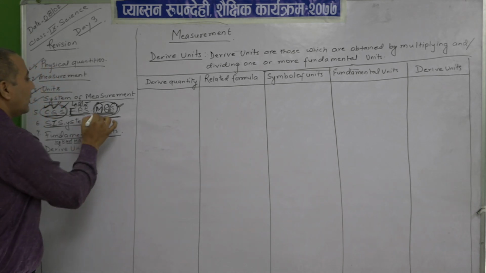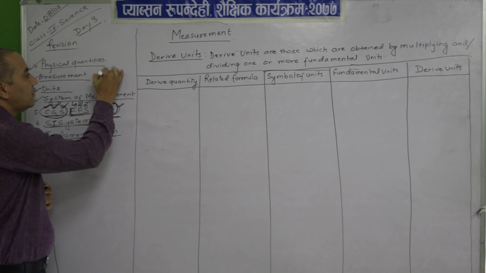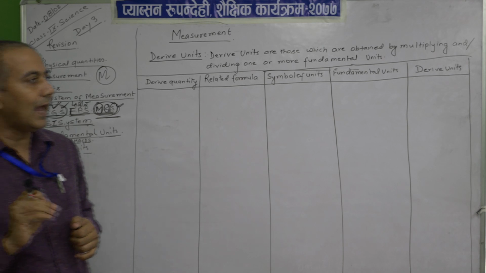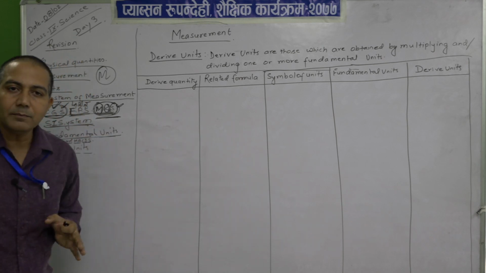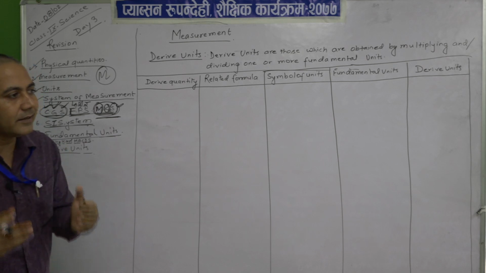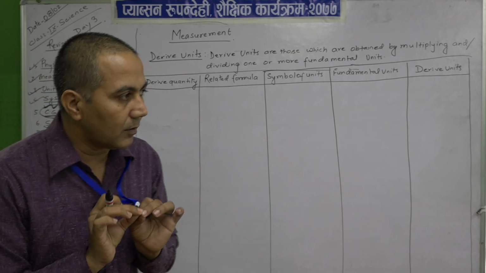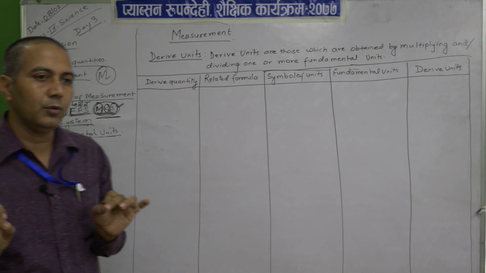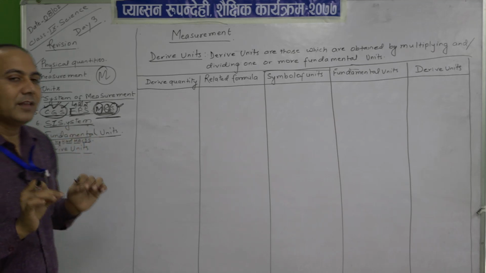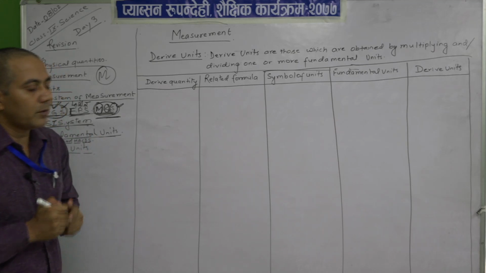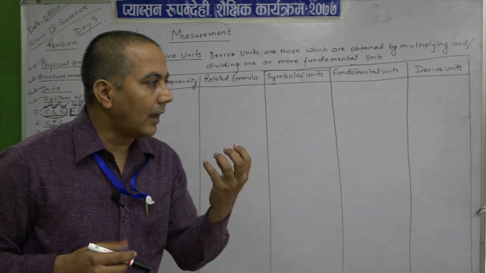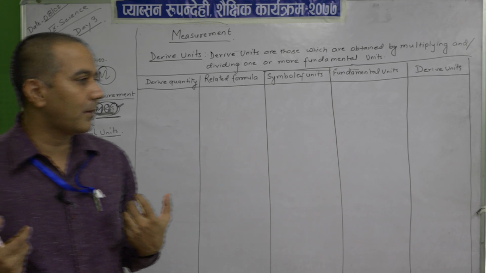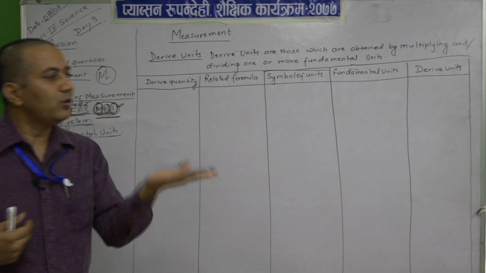For example, length is measured in meter. Is there any relation between the length and the kilogram while measuring cloth? No, we do not take both at a time. When we go to the market and buy cloth, we measure 1 meter 10 inch, and we do not weigh the cloth.